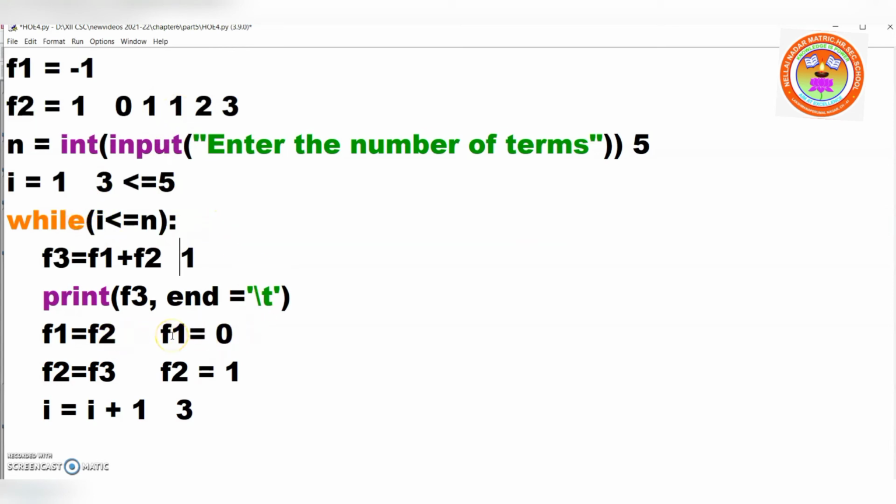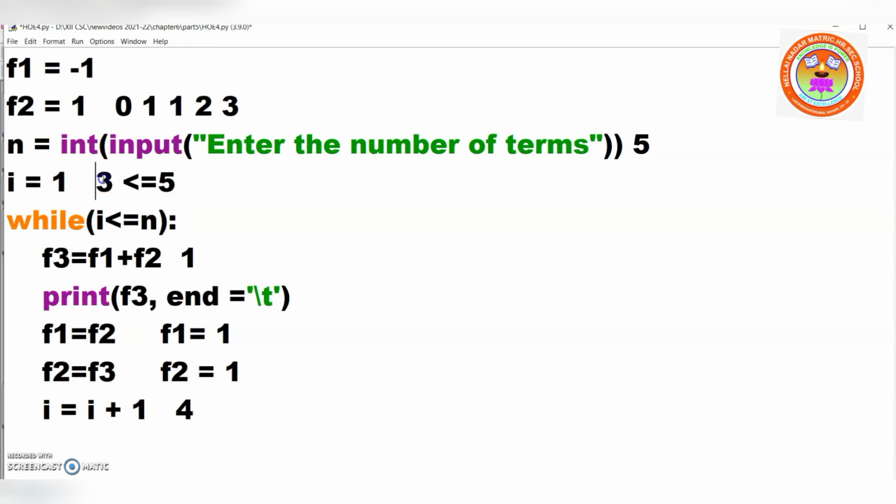Now what is there in F1? What is there in F2? F2 is 1. So F1 will get 1. Now what is there in F3? F3 is equal to F2, 1 plus 1? 2. So to get this 2, we are swapping it. That means we are copying the previous value into F1 and the value of F3 into F2. Not the previous value, that is the current value. Okay. Now I plus 1, I is 4.